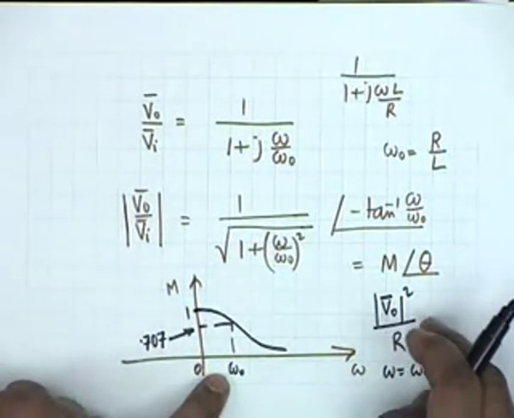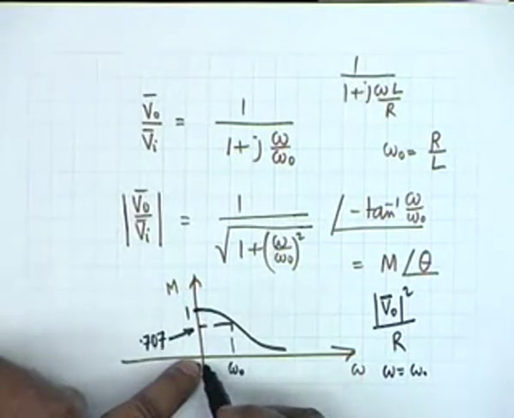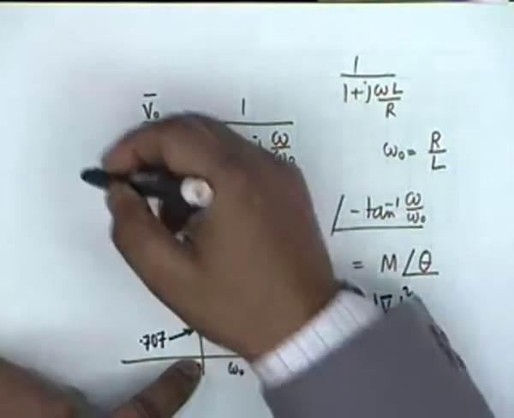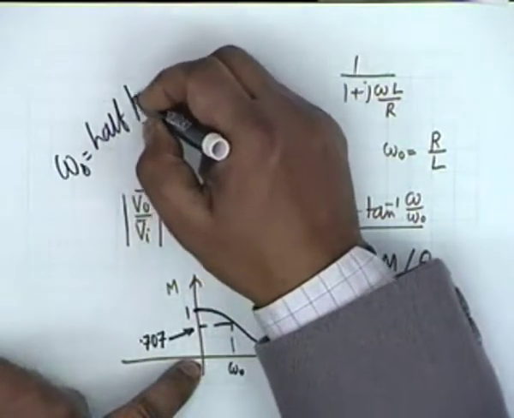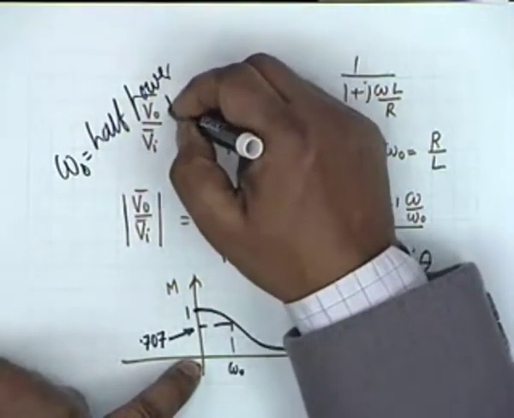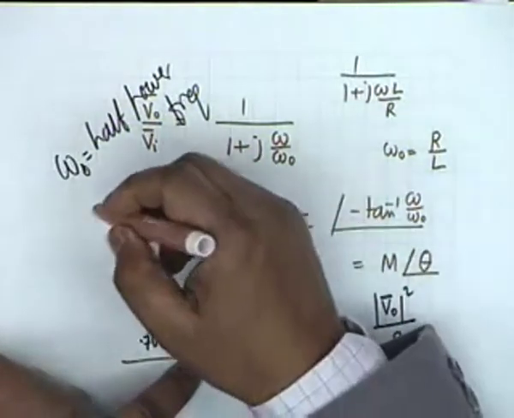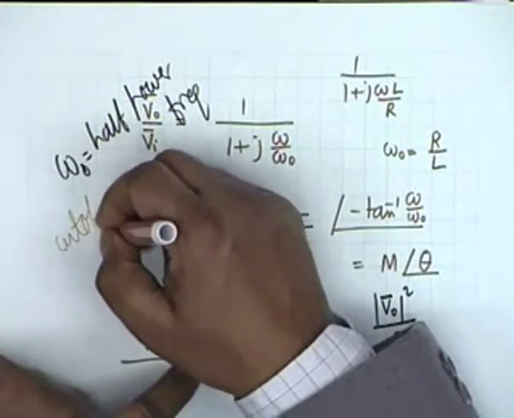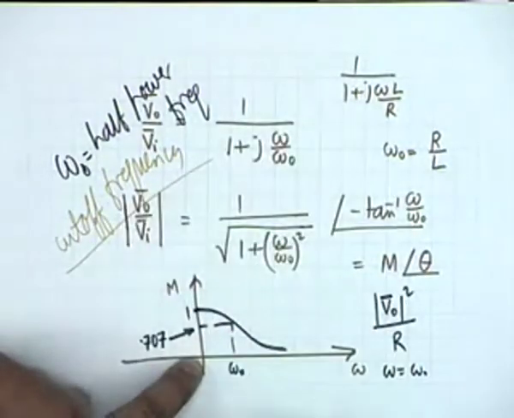So the power now has become half of the power at DC, and therefore omega 0 is given the name of half power frequency, or in popular parlance it is called the cutoff frequency.